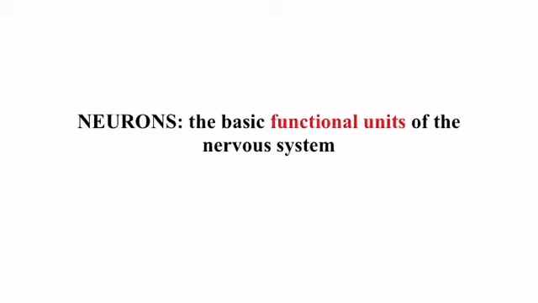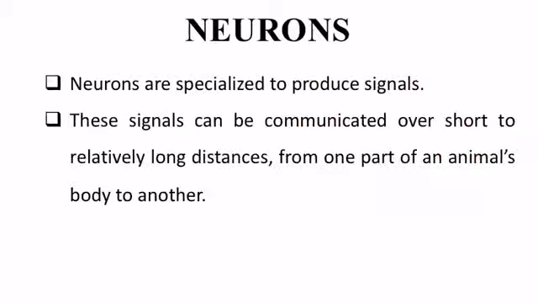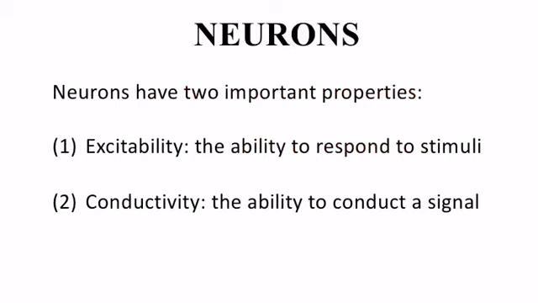Neurons, the basic functional units of the nervous system. Neurons are specialized to produce signals. These signals can be communicated over short to relatively long distances from one part of an animal's body to another. Neurons have two important properties. These include excitability and conductivity. Excitability is the ability to respond to a stimulus, and conductivity is the ability to conduct a signal.